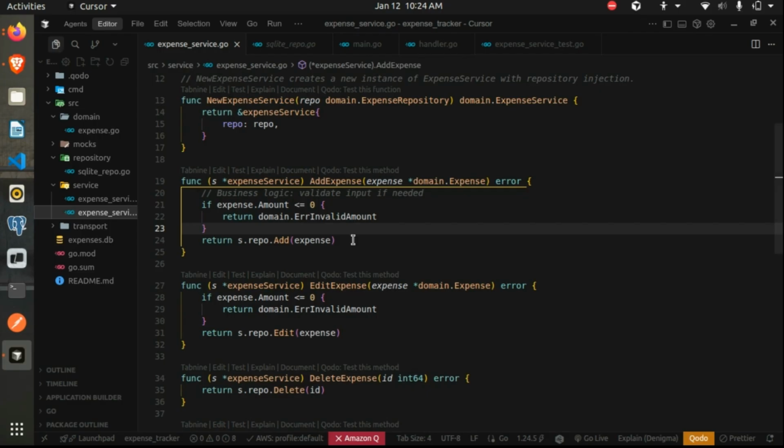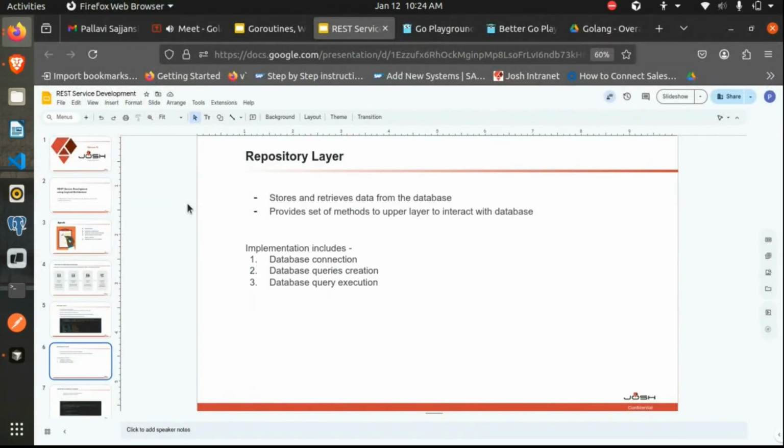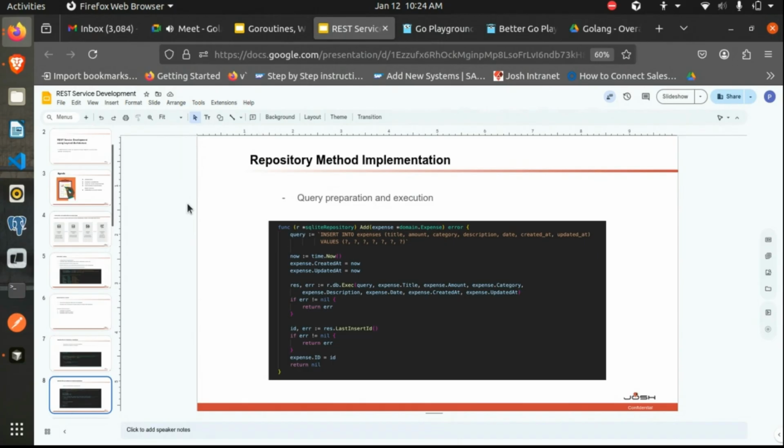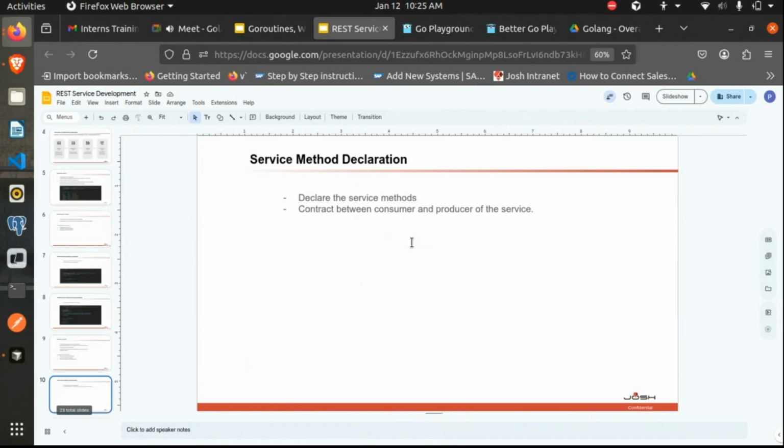Yeah. So now since we have the business logic, we need a way to call the service layer functions. That is done from the handler layer, which comes under the transport. As we mentioned, the service layer is the middleman between the transport and the repository layer. So it has all the business-level logic.